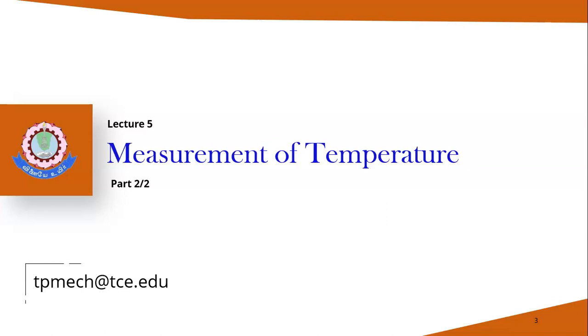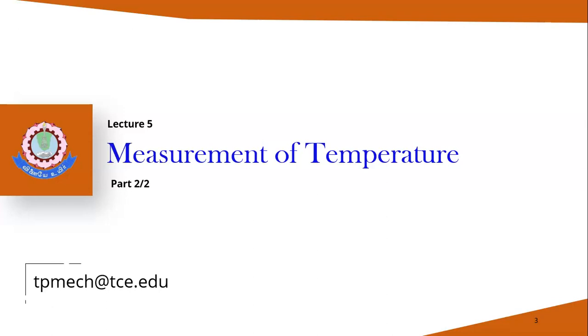In the contact type, there are two categories: liquids and solids. For liquid expansion we have the LIG, liquid in glass thermometer, where we have a bulb as well as a capillary tube. The bulb is filled with a temperature-sensitive liquid. It may be mercury or alcohol. Mercury has some advantages, and alcohol has some advantages.